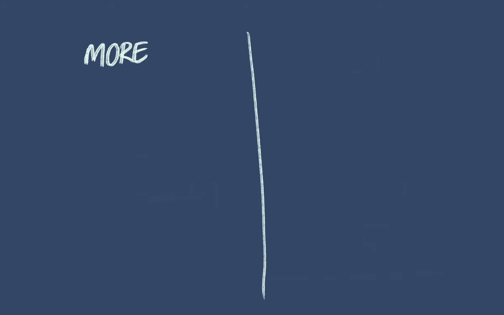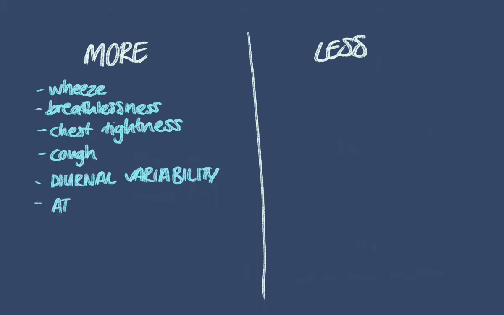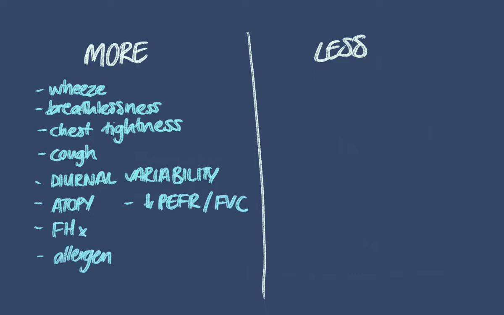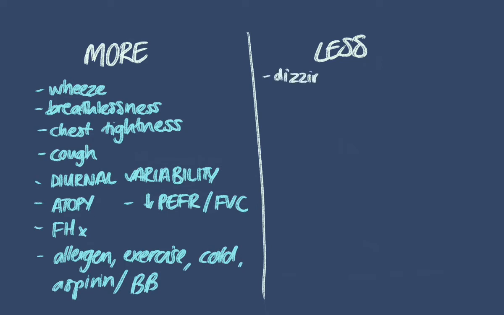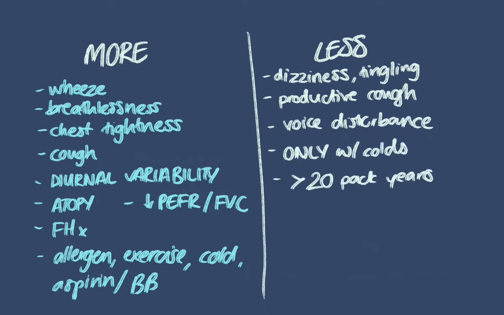What features make asthma more likely? Wheeze, breathlessness, chest tightness, and cough are all important symptoms. Diurnal variability is very important, as well as atopic features, a family history of the disease, and triggers such as allergens, exercise, and cold air, as well as a low peak expiratory flow rate. Features that make asthma less likely include dizziness or tingling, a productive cough in the absence of wheeze or breathlessness, a normal examination, voice disturbance, symptoms that are only with colds, and so on.